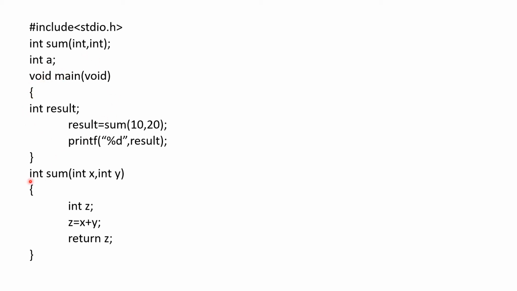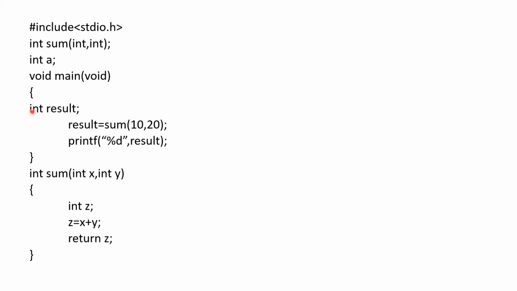Now after that I wrote one another function. This is the main function and this is the function sum. Here I wrote the prototype, and this is the detailed information about sum, actually how it does the addition of two variables. So here I have written its process. Now you have to just remember what are the parts of the